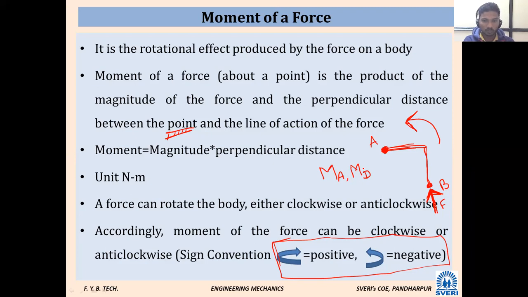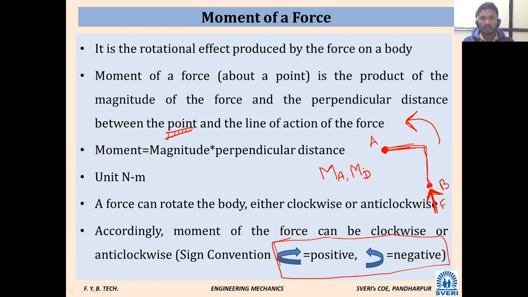Today we are going to solve problems. You will come to know the unit of moment: as it is a product of force and perpendicular distance, it is Newton meter. Then sign convention. As with force, in moment also, sign convention is most important. A force can rotate the body either in clockwise or anti-clockwise direction. Accordingly, moment of the force can be clockwise or anti-clockwise.